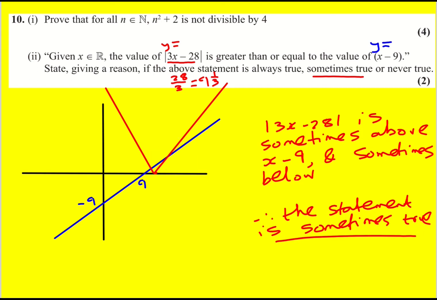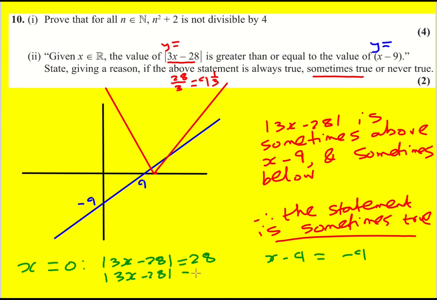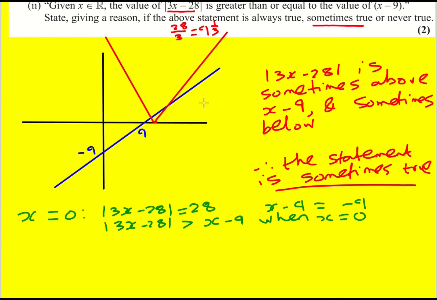Now, your alternative is to try some values. So you could maybe try x equals 0, then the modulus of 3x minus 28 is going to be 28, and x minus 9 is going to equal minus 9. And we can say in this instance that the modulus is going to be greater than x minus 9 when x equals 0. If you just try lots of other values, you're going to find it's greater for most of them. For example, when x is big and positive or big and negative, you're going to have to actually look at this region here, and you need to look at the critical value really.